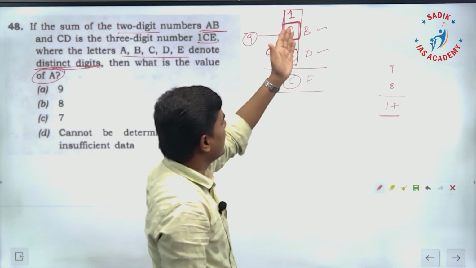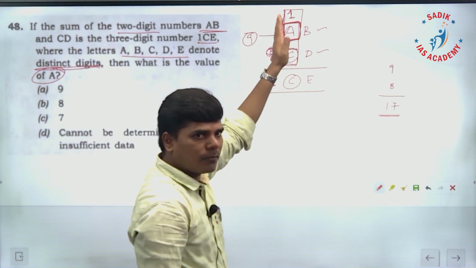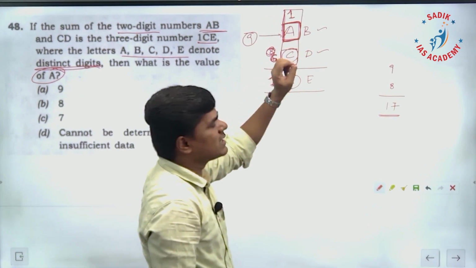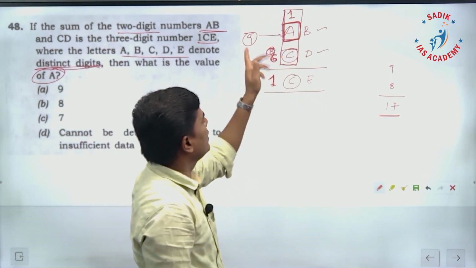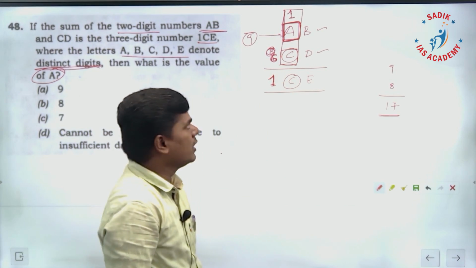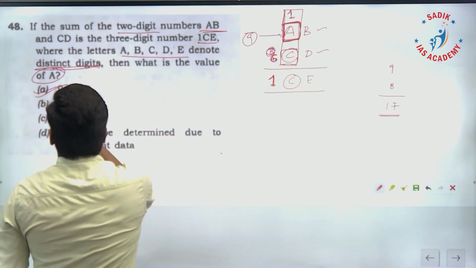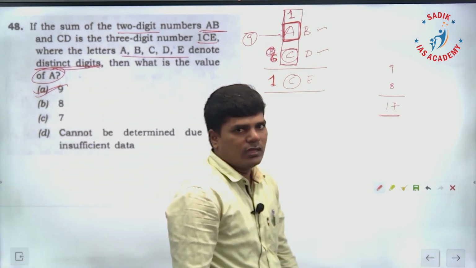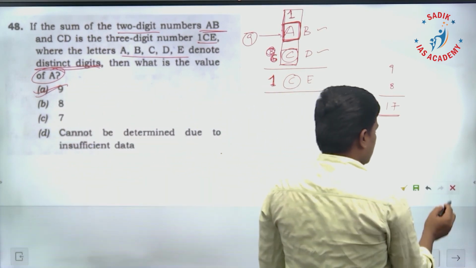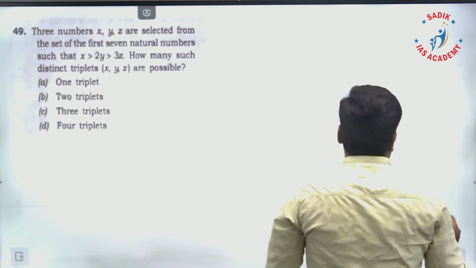If there is a carry forward, it is supposed to be only 1. Then 1 plus A is 10, so that means A is going to be 9. 9 plus 1 is 10. So the value of A is going to be 9. The 48th question's option is A, answer is 9. 49th question.